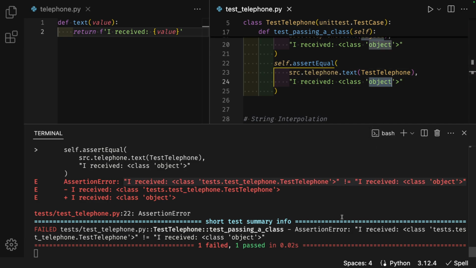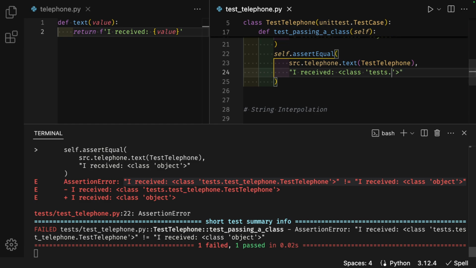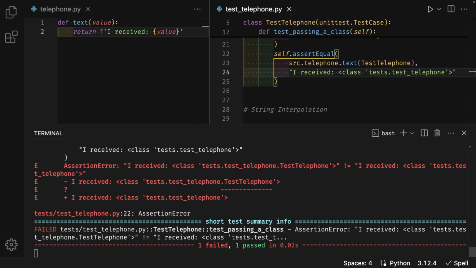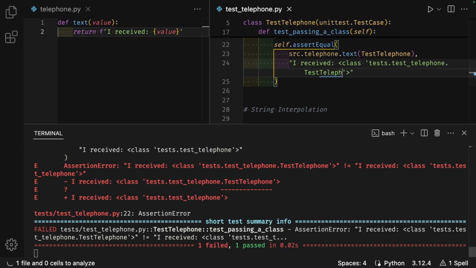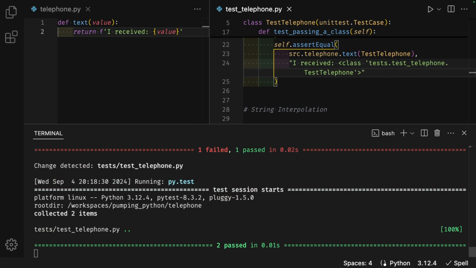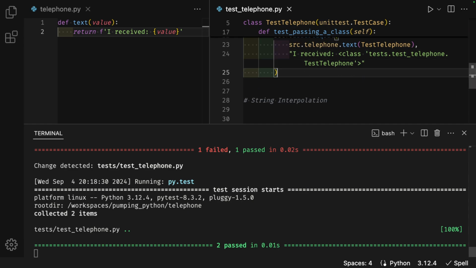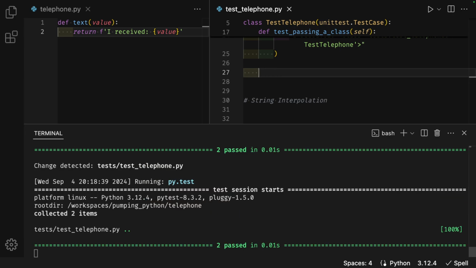I'll change this to match. Test dot test_telephone dot TestTelephone. And the test passes. Enter twice after the closing parentheses, backspace.